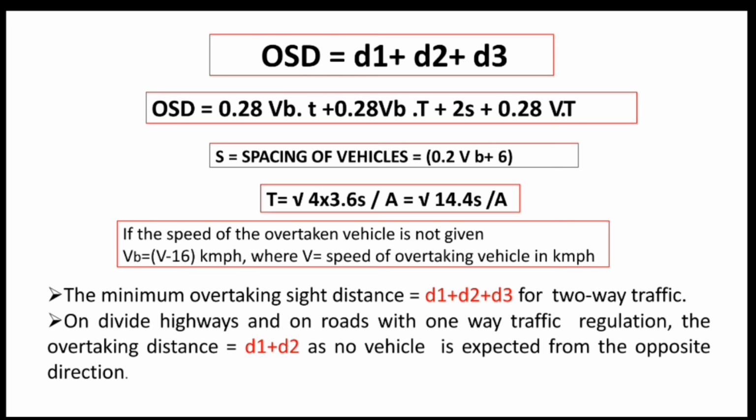And if the speed of the overtaking vehicle is not given, then Vb can be taken as velocity v minus 16 in kilometers per hour, where v is the speed of the overtaking vehicle in kilometers per hour, that is the velocity of the vehicle A.